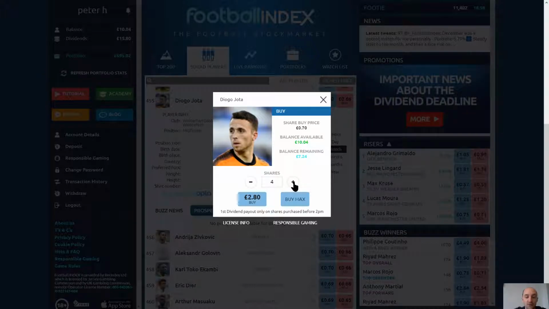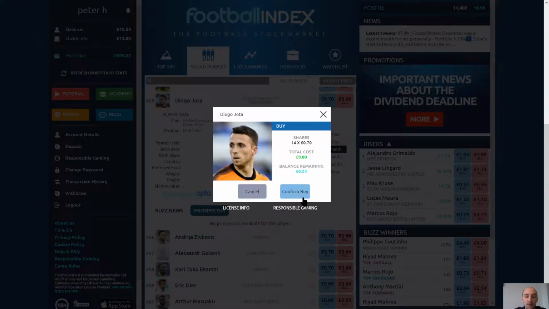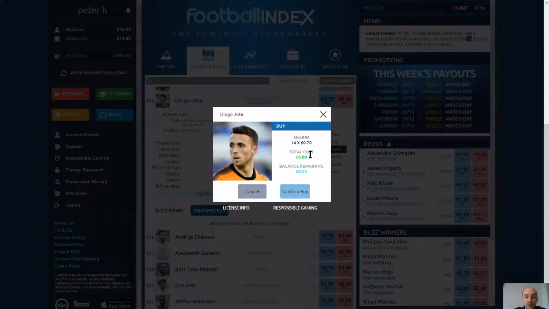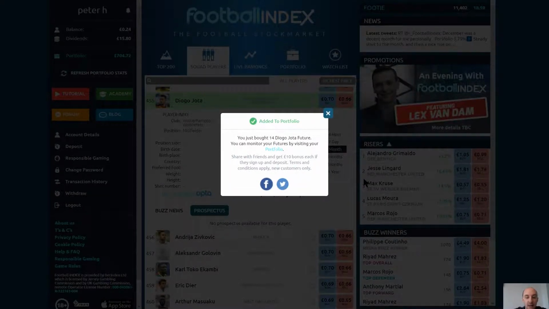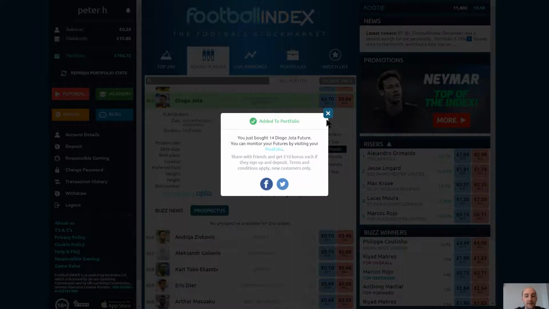Simply select the number of shares you wish to buy. As I've only got £10 in my balance, I will buy max. This will tell you the price you're getting, the number of shares you're buying, and your balance remaining. Confirm buy. It will now show you that it's been added to your portfolio and give you a little welcome message.